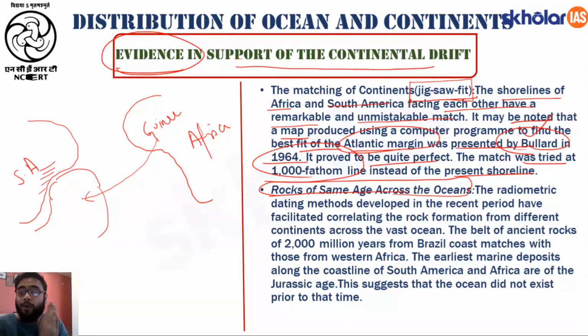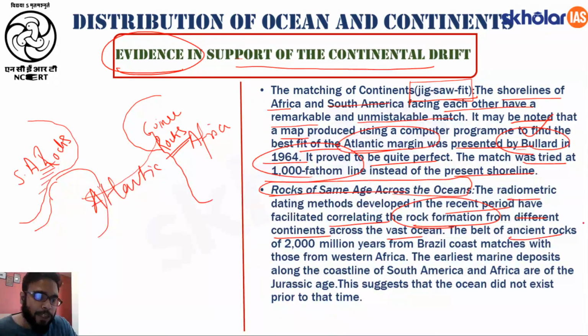Now, not only do the coastlines of South America and Africa fit together perfectly, but also the rocks found along the east coast of South America and the west coast of Africa, the composition of the rocks, the physical characteristics, the chemical compositions, were also matching. The radiometric dating methods developed in the recent period have facilitated correlating the rock formations from different continents across the vast ocean, meaning here we have the Atlantic, right? The belt of ancient rocks of 2000 million years from the Brazil coast matches with those from Western Africa.